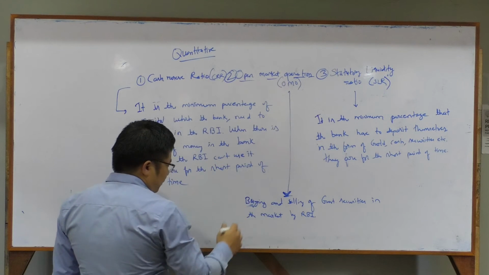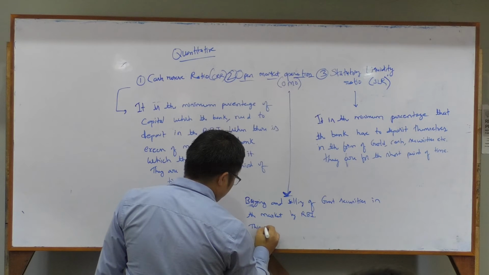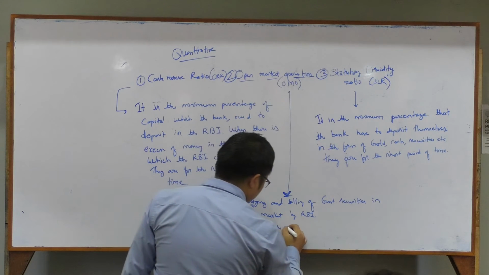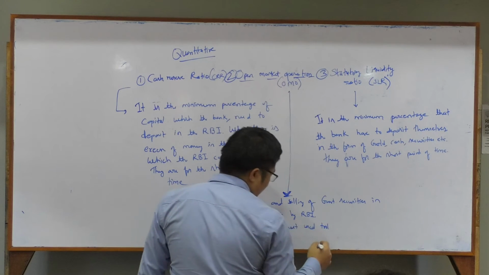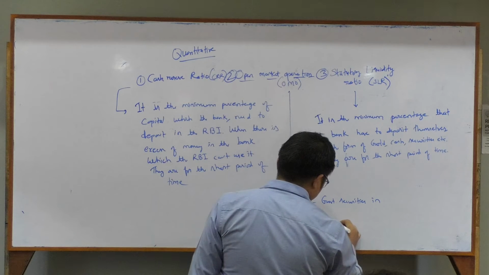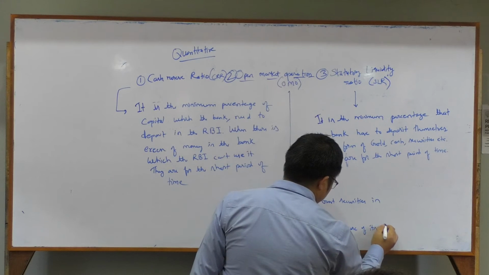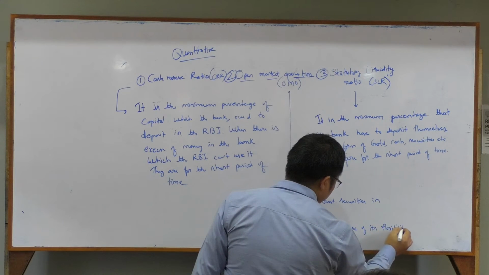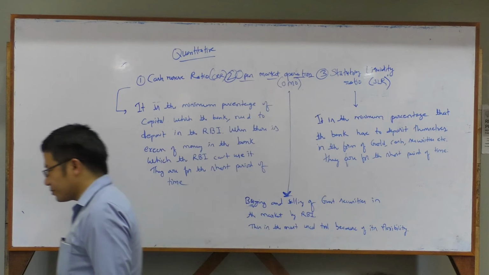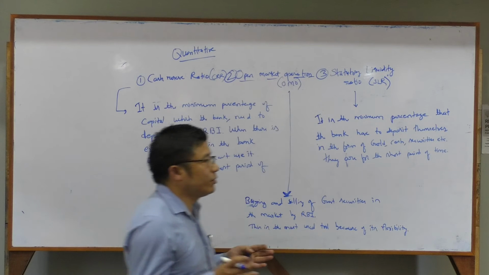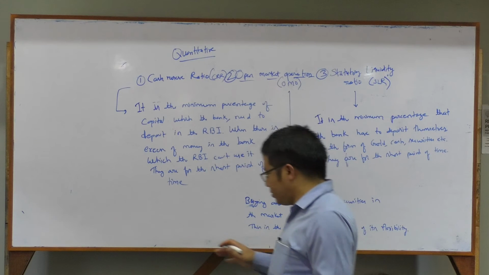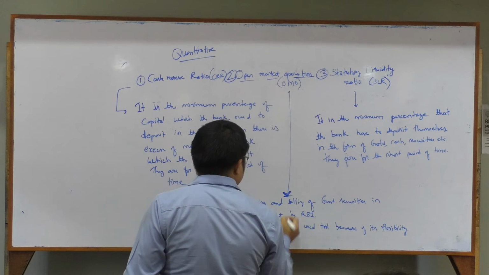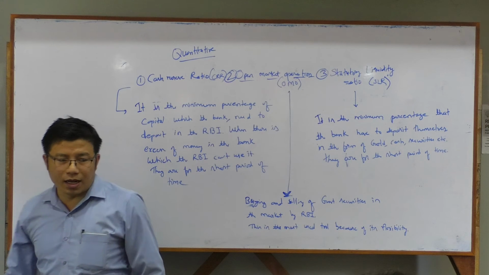So among these three, this is the most used tool because of its flexibility. Okay, simple. Buying and selling of government securities by the RBI in the open market, and this is the most used tool. Means among all the tools, this is the most used tool by the RBI.